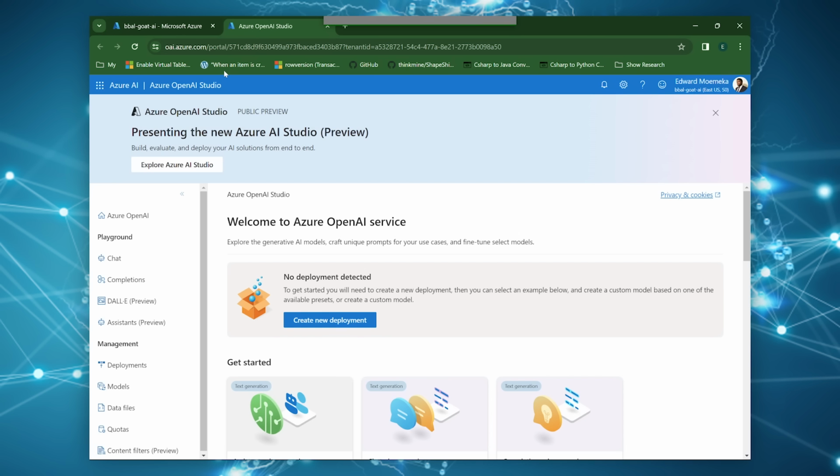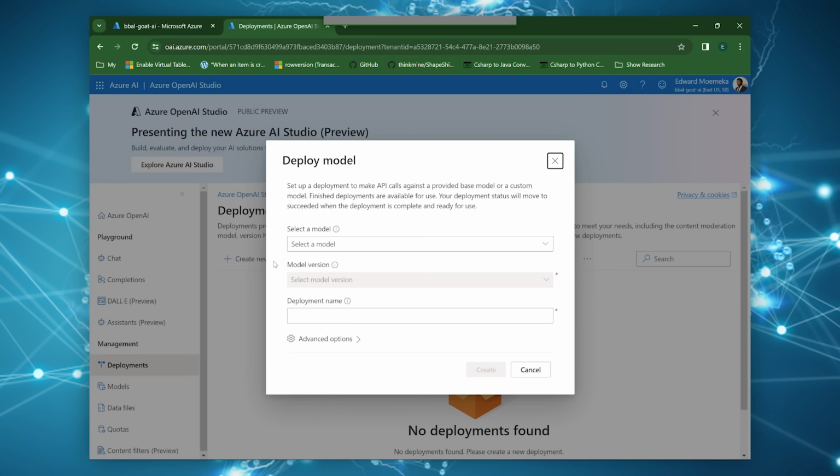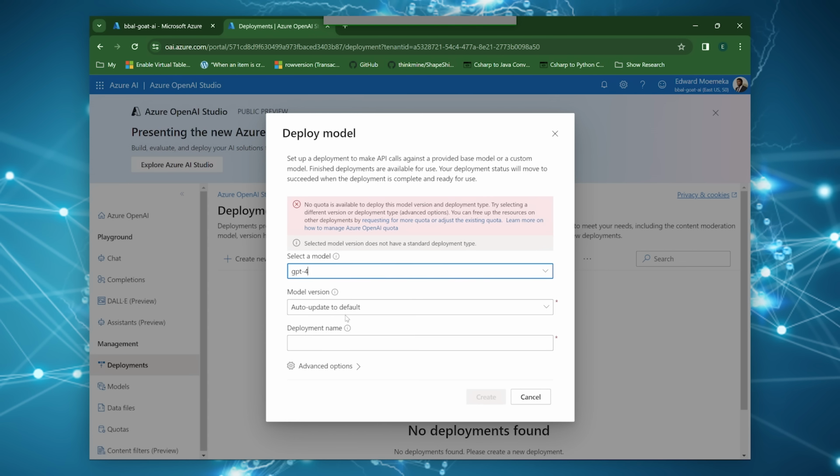So the first thing you have to do when you're creating an AI resource is create a deployment for that resource. But one thing to be mindful of is that not all these deployments give you access to them. If I try to use GPT-4 here, you'll see that I don't have access to it.